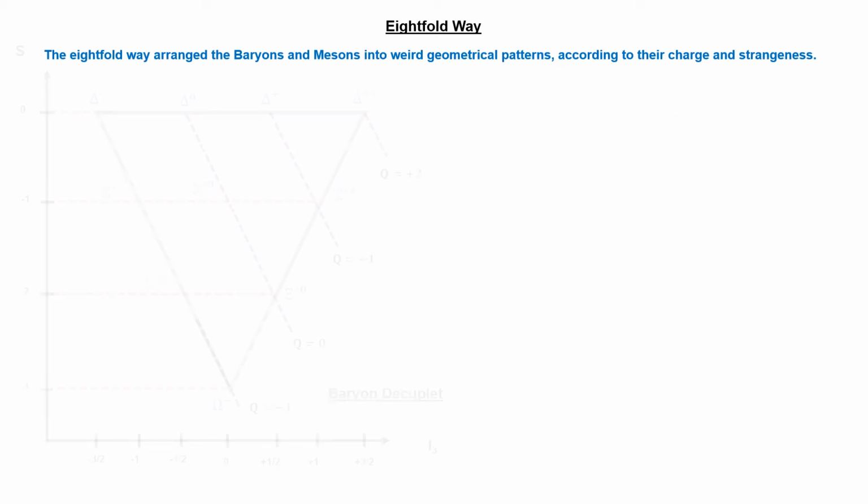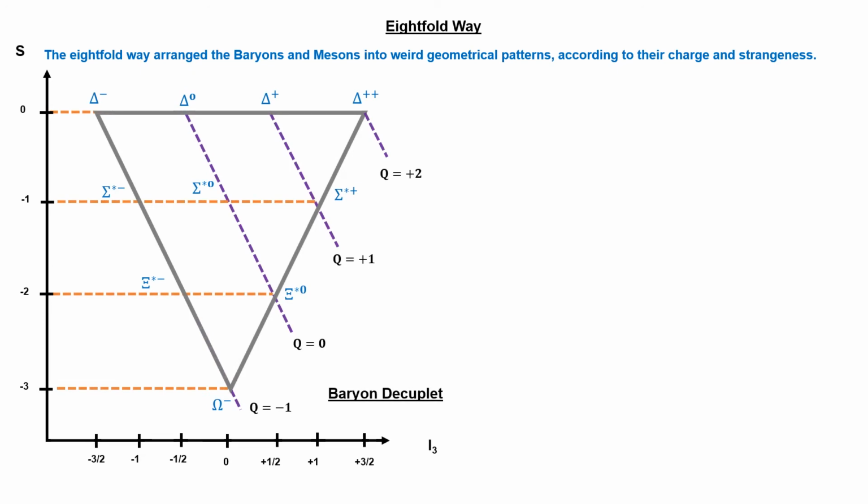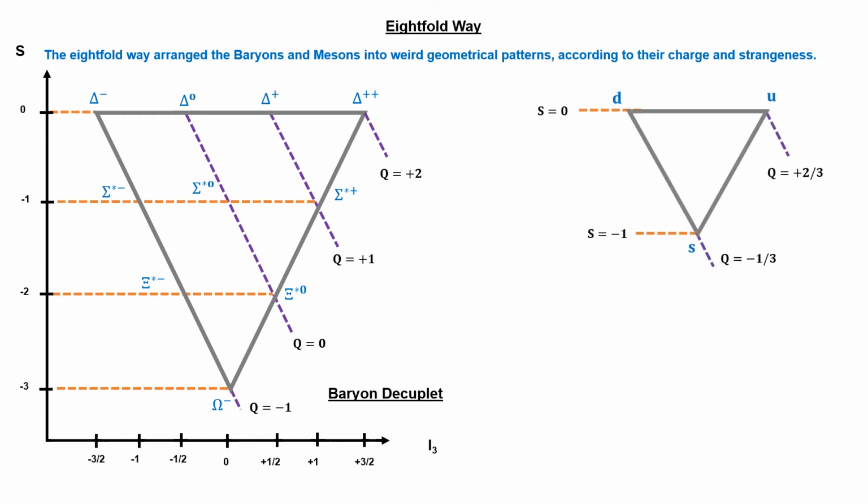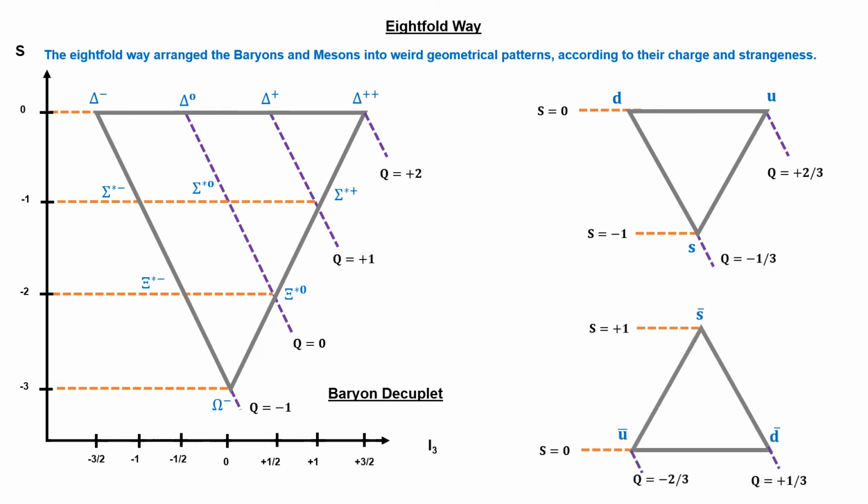The hexagon is not the only pattern in the eightfold way. Rather, heavy baryons are represented by a triangular geometry, like these 10 heavy baryons. This is called the baryon decouplet. The eightfold way pattern was also developed for quarks. According to this, the three up, down and strange quarks can be arranged in a triangular pattern. If the same pattern is drawn for anti-quarks, the triangle will invert.